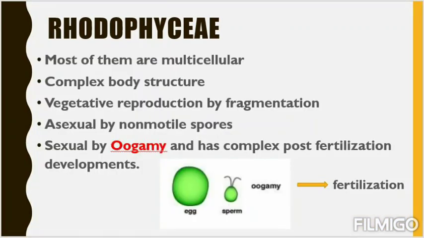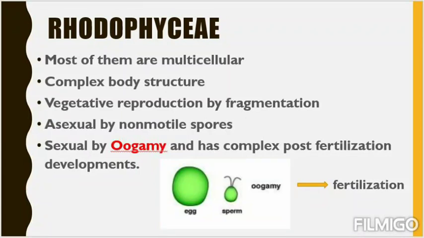Most of the rhodophyceae are multicellular. They have a more complex body structure than the chlorophyceae and phaeophyceae. Their vegetative reproduction occurs by fragmentation. Asexual reproduction occurs by non-motile spores. Students, mark this. The rhodophyceae has asexual reproduction by non-motile spores. So that means they do not use zoospores. They have akinetes or some aplanospores. Those are non-motile. That means the spores do not possess flagella.